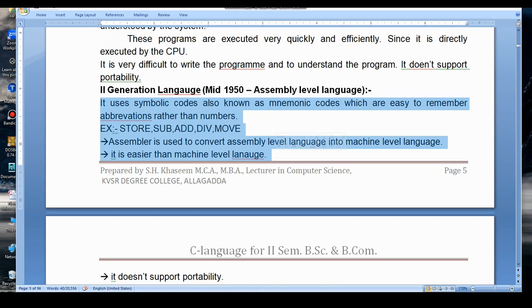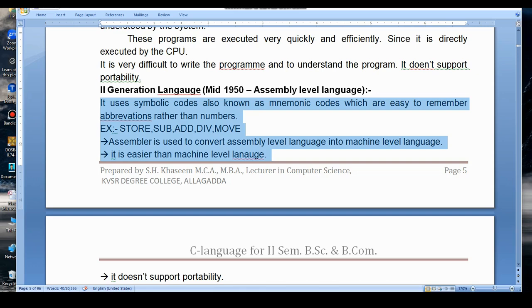Store is used to store the data into the register, sub is used to subtract the data, add is used for adding numbers, div is used for division, and move is used to move the data. For assembly level language execution, one converter is required, called an assembler, because the computer only understands machine understandable code. Here the programs are written by using special symbols, called assembly level language.